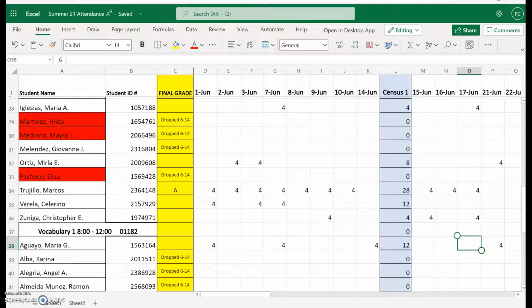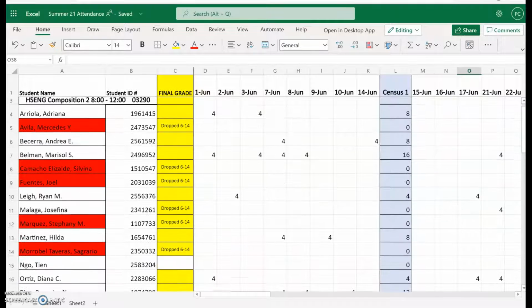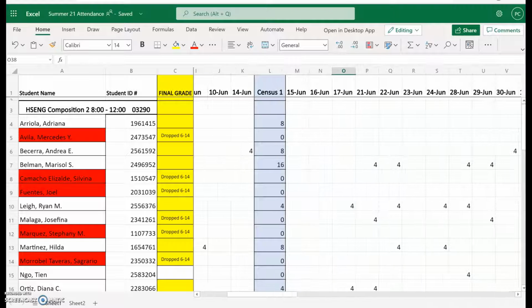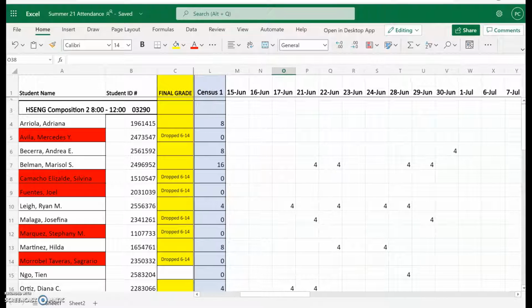Hi everyone, I'm going to run through really quickly what to do next week for the census drops and the final grades. If you open up the OneDrive attendance, we're going to use this sheet to work on those. I did the first drops. You can see I used the numbers here for Census 1.